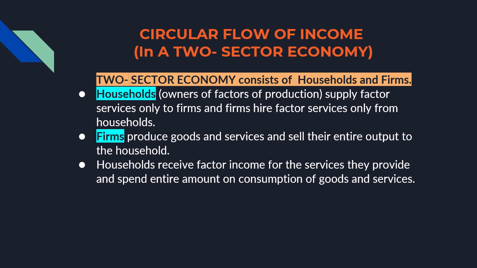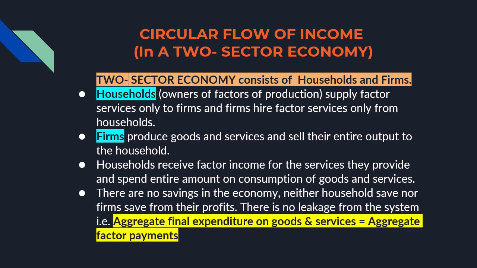If you'll notice, I have highlighted here also, I have written there are no savings in the economy. Neither household saves nor firms save from their profits. There is no leakage from the system, which means aggregate final expenditure on goods and services is equal to aggregate factor payments. Whatever was earned was spent. So aggregate factor payments are equal to aggregate final expenditure.